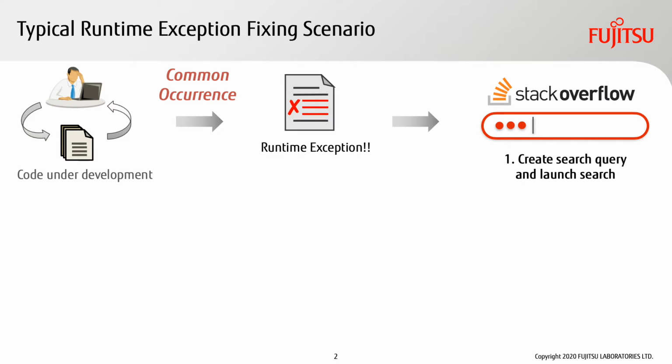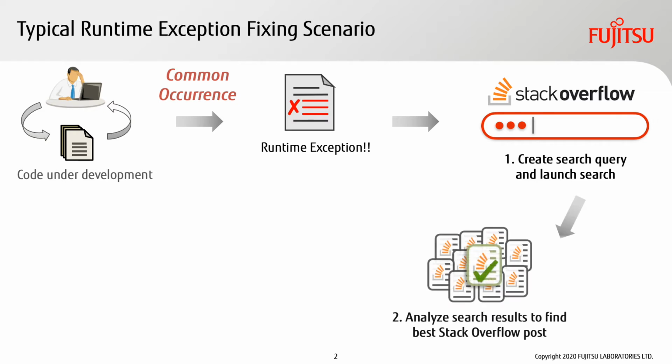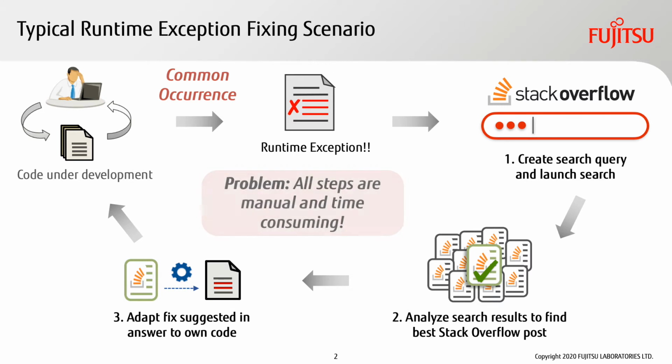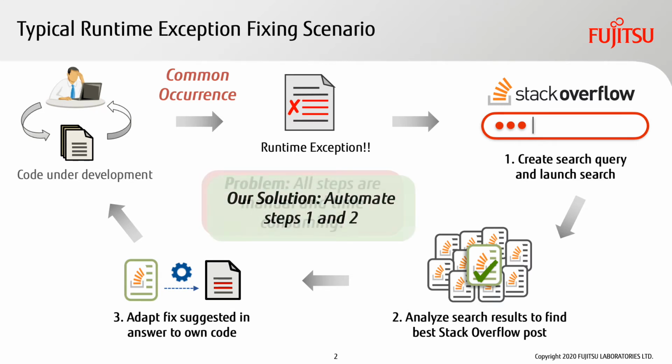For this, they create a search query based on the exception and browse the search results to identify the most relevant post and then adapt the fix suggested in the answers of that post to their own code. However, all of these steps are manual and hence time consuming. This motivates our work to automate steps 1 and 2.